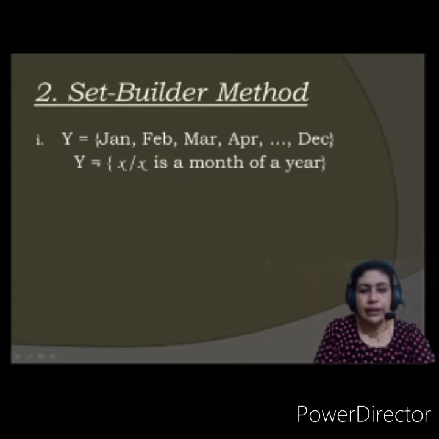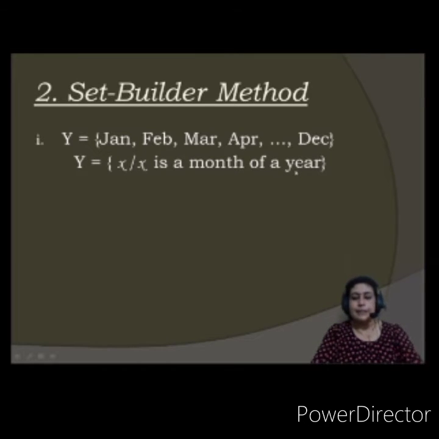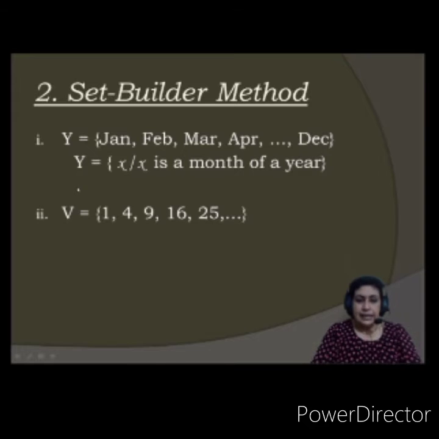So suppose you get this question and you just have to write it in list form, that is roster form. This is the set builder method, this is set builder form. You write it like this: Jan, Feb, March, April. You don't write "x is a month of a year" in the list form. But when you are writing for the set builder method, you just have to write after this slash, after you have taken x, that is, such that x is a month of a year. Do remember this.